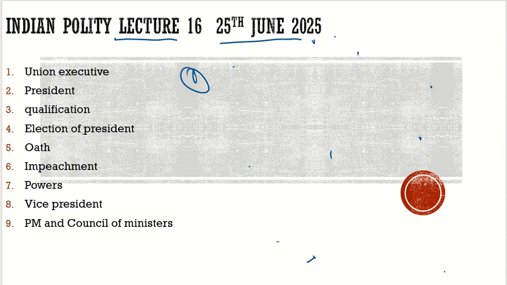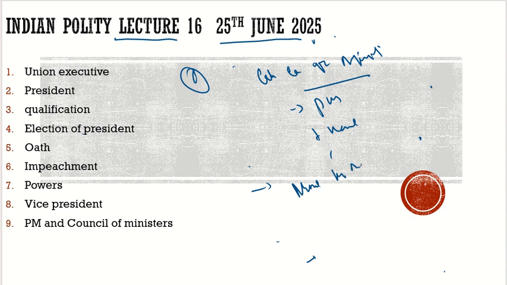The first cabinet committee you need to know is the Cabinet Committee on Appointments. Who is the chairperson of this? It is the prime minister. Another member is the home minister. And what is its function? Any appointment above the rank of joint secretary would be decided by the Cabinet Committee on Appointments. So this is their function. Then the second cabinet committee, please remember who is the chairperson.